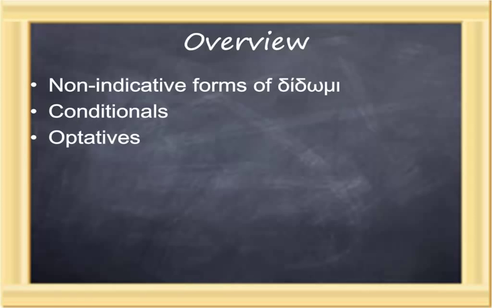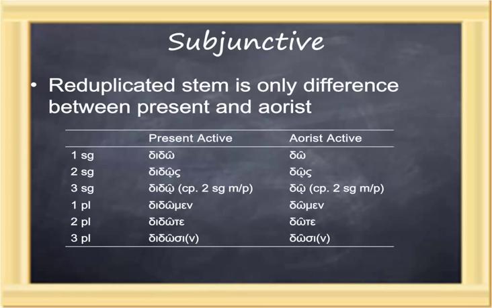Here we go. The non-indicative forms of didomi. The subjunctive is identified by a lengthening of the connecting vowel. Of course, we don't have connecting vowels. Nonetheless, we get lengthening. Notice in all these forms the appearance of omega. The reduplicated stem is the only difference between the present and aorist subjunctive. So, dido and do, didos and dos, dido and do.